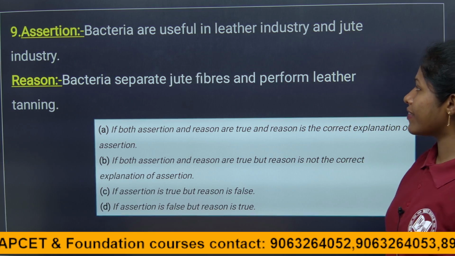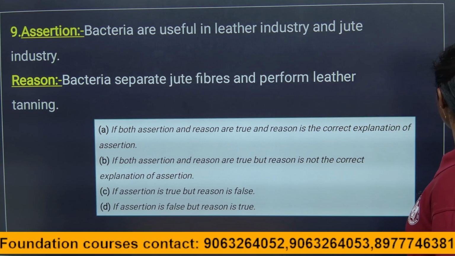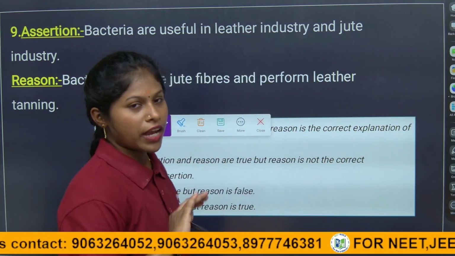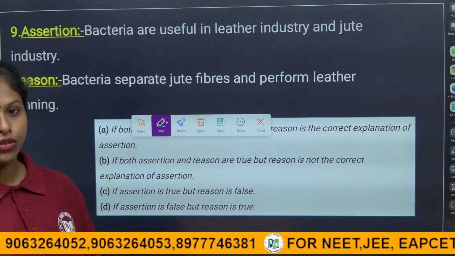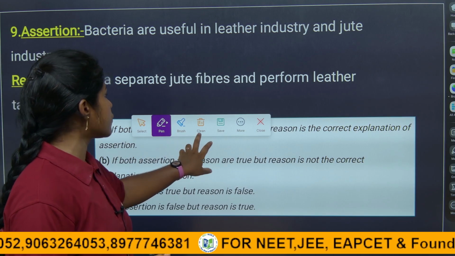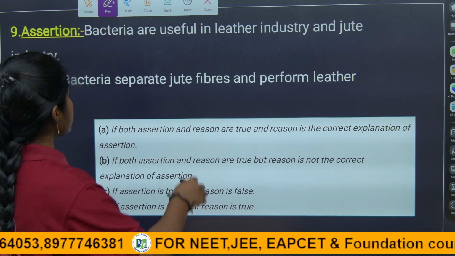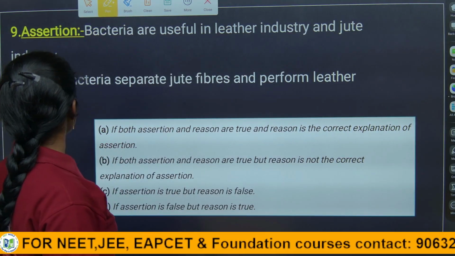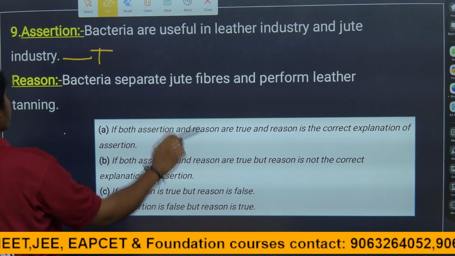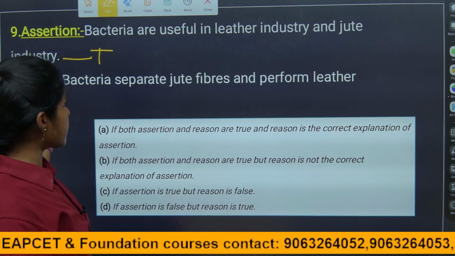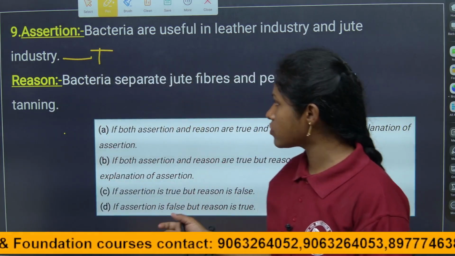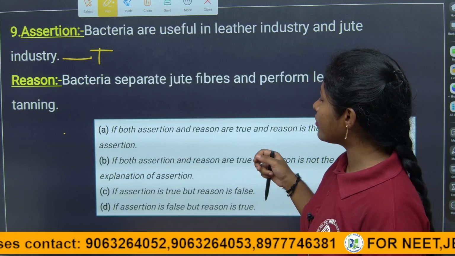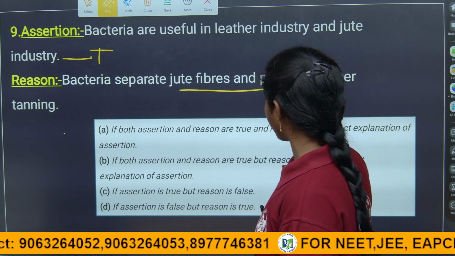So here the assertion is given as: bacteria is useful in the leather industry and jute industry. So children, for the shining of the leather and jute, the bacteria is mostly useful. For the tanning purpose, the bacteria is useful in the leather industry and jute industry, right? So here the statement of assertion is true. Coming to the reason, we have to see whether it is given as the correct explanation or not. The reason is given as: bacteria separate jute fibers and perform leather tanning.